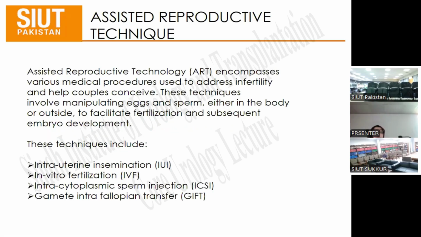Coming over to the assisted reproductive techniques. Assisted reproductive techniques encompass various medical procedures used to address infertility and help couples conceive. These techniques involve manipulating eggs and sperm either in the body or outside to facilitate fertilization and subsequent embryo development. These techniques include intrauterine insemination, in vitro fertilization, intracytoplasmic sperm injection, and gamete intrafallopian transfer.